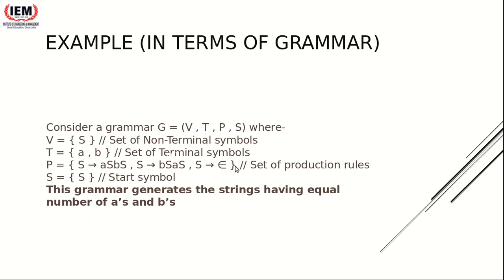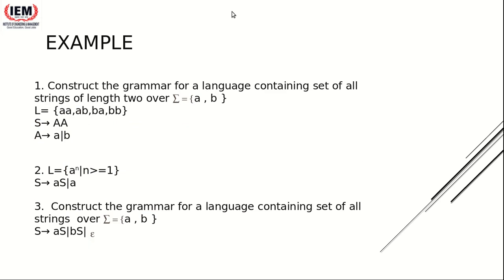Ma'am, what does production mean? Like, what is the main essence of production rules? They are used for making strings. As I go through the examples, it will become clearer what the essence of production rules is. Production rules are the main part of a grammar. If you have a production rule, you have a grammar. The rest of the things, the terminal symbols and non-terminal symbols, are used inside the production rules, but the main essence of the grammar is the production rules.